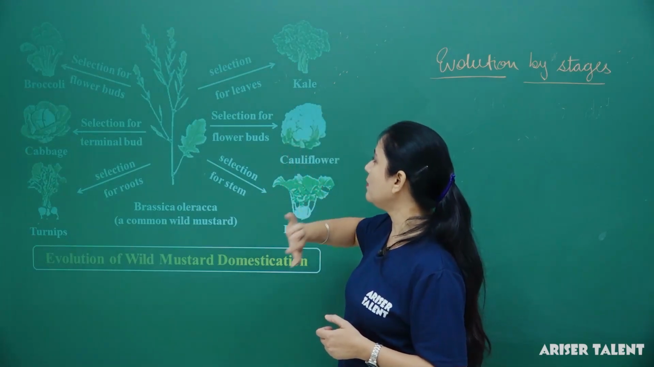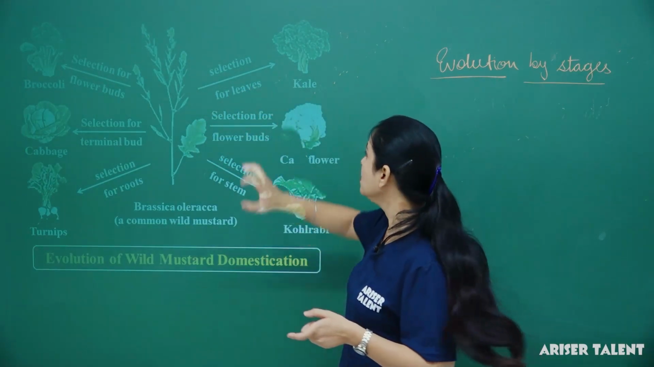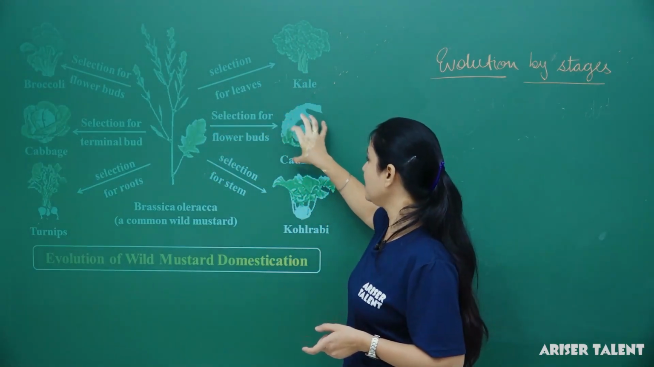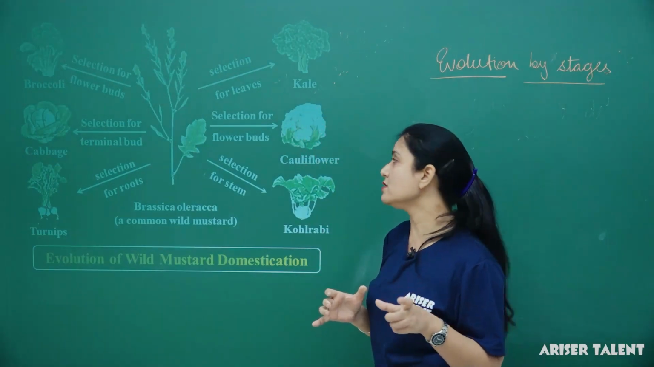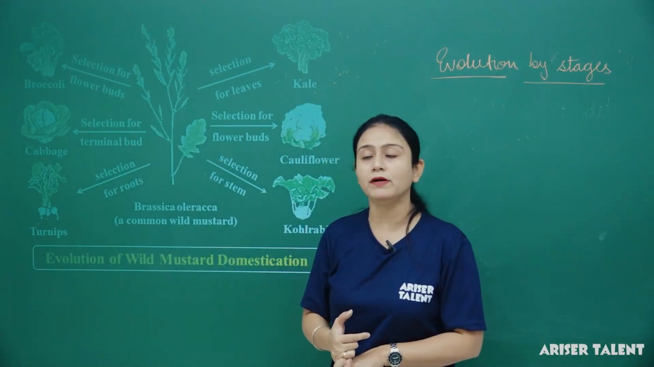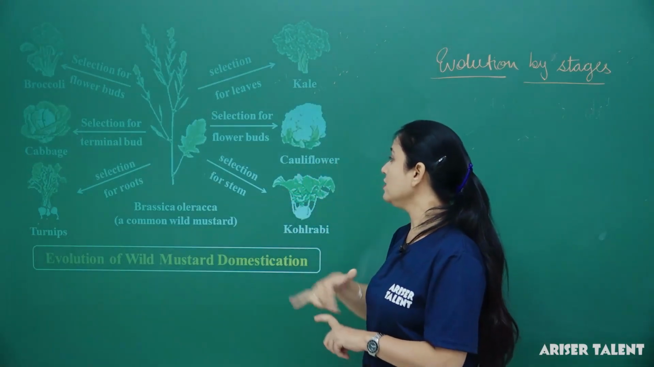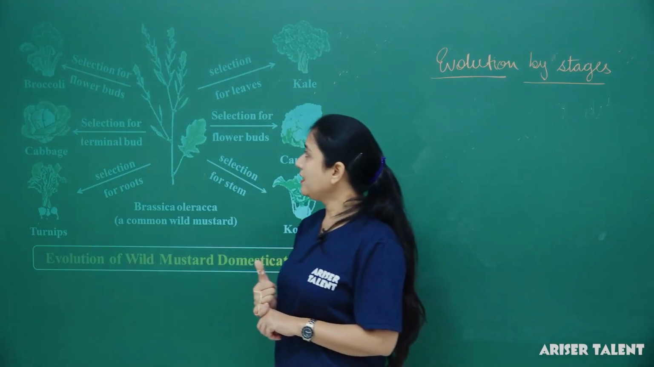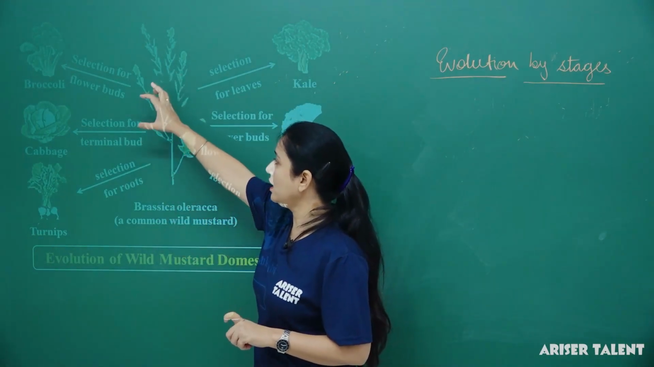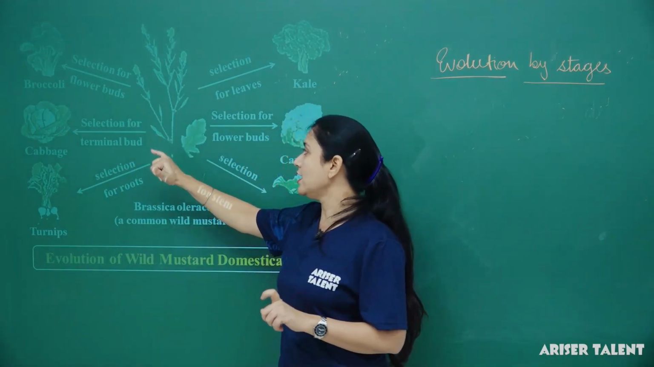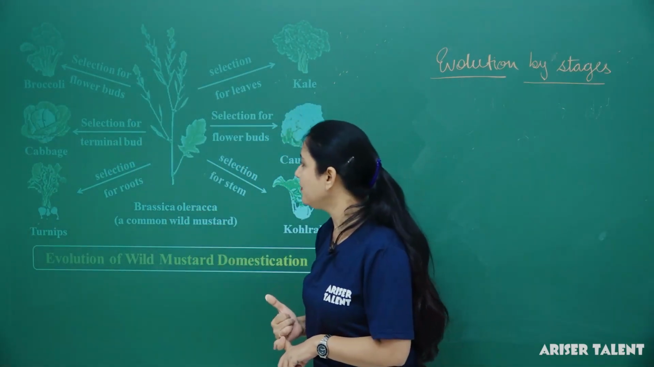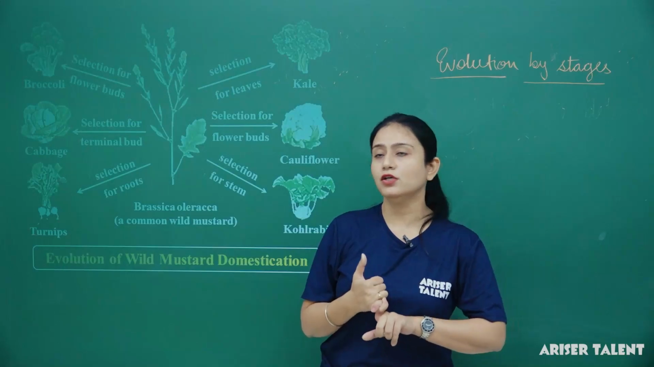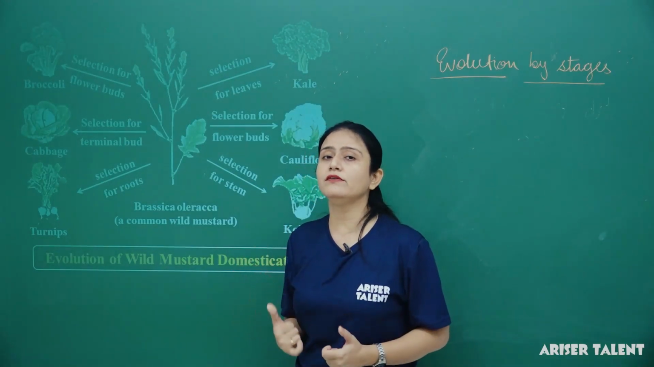So what are the characteristics on which he has applied artificial selection? First of all, selection of leaves. Then selection of flower bud. Here we can see the flower bud. On the basis of the size of the flower bud, he has chosen the cauliflower. Selection for stem, so he has taken kohlrabi. On the basis of selection of flower buds, here he has chosen broccoli. On the selection for terminal buds, he has chosen cabbage, and selection for roots, he has chosen turnips. So we can say that humans have brought the evolution.